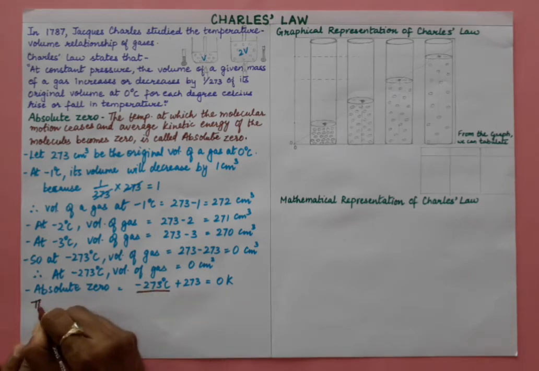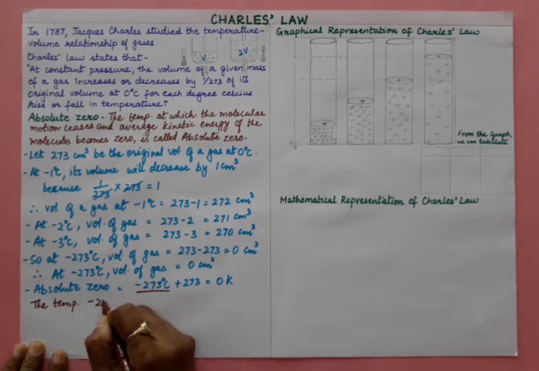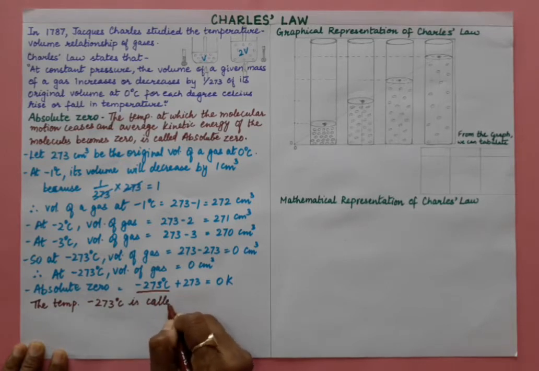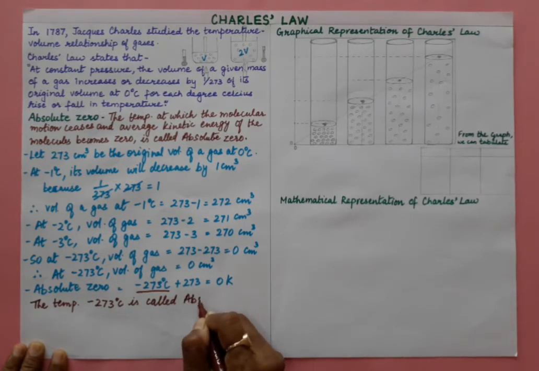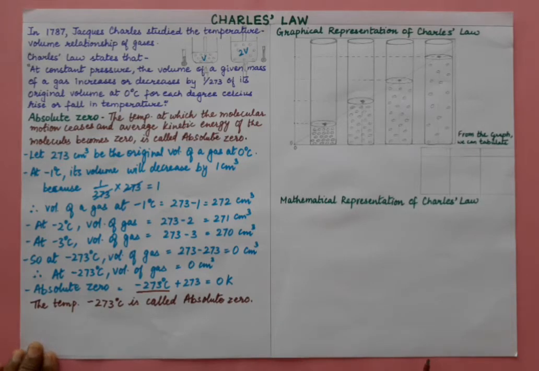So the temperature minus 273 degrees Celsius is called absolute zero, right? Now what happens at absolute zero? Here, we are talking about gases, and if we go on decreasing the temperature and we say volume becomes zero, but volume of the gas will never become zero. So what happens in actual practice?